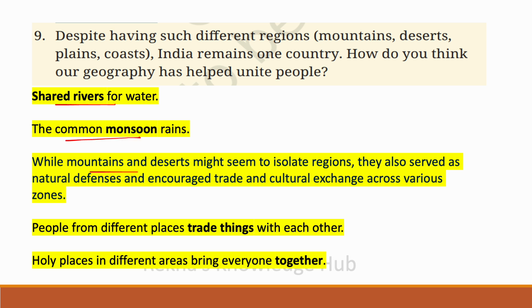While mountains and deserts might seem to isolate regions, they also served as natural defenses and encouraged trade and cultural exchange across various zones. People from different places trade things with each other. Holy places in different areas bring everyone together. So, our geography has helped unite people.